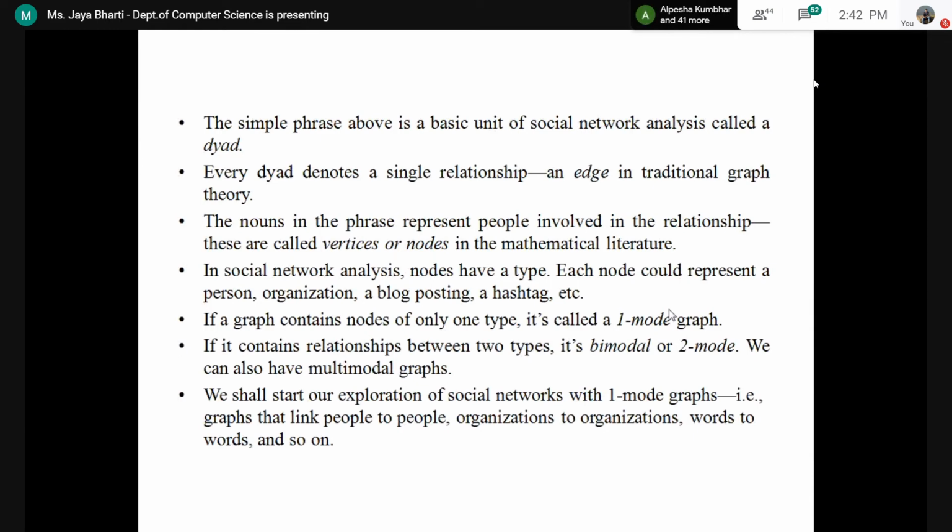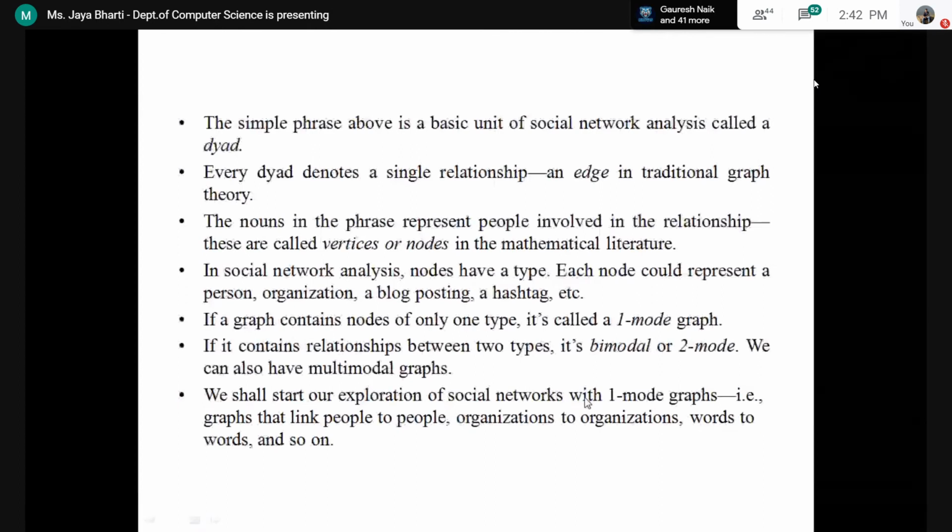So it is saying if a graph contains nodes of only one type, then it will be a one mode graph. If it contains relationships between two types, then it will be bimodal or two mode. We can also have multimodal graphs. As we are going only through the basics, we shall start our explanation of social networks with one mode graphs only.